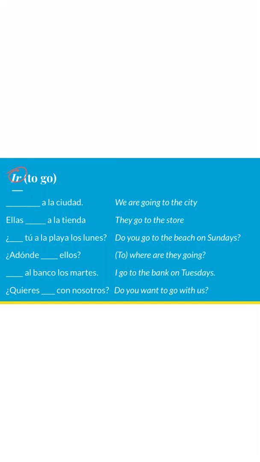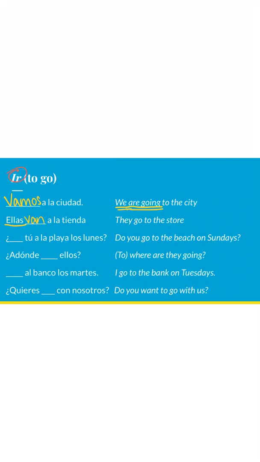All right, and here I go. So over here, we have we are going to the city. My subject here is we, and then I see are going. So I know I'm using ir, obviously. And conjugated for nosotros is vamos. Vamos a la ciudad. If I want to say they want to go to the store, I see ellas blank a la tienda. I'm going to underline my subject here as ellas, just to remind myself, and that verb is van.